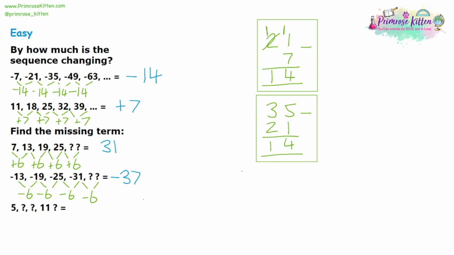Moving on to question 5. Now, with this one, we've got quite a lot of gaps here. And we don't have two numbers next to each other, so it's very difficult to figure out where it's going up by each time.